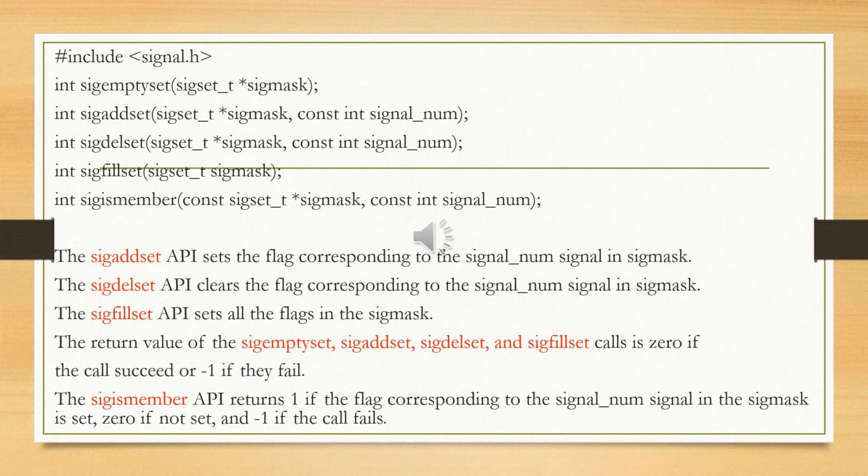Like that, there are five different signal set APIs that perform their own operations and produce the required results. Based on the results, we consider whether the functions or operations succeeded or not.